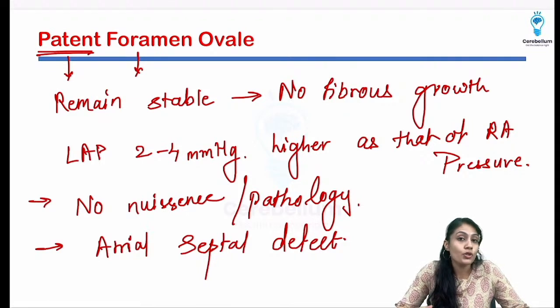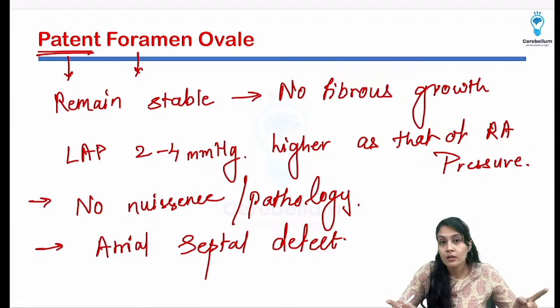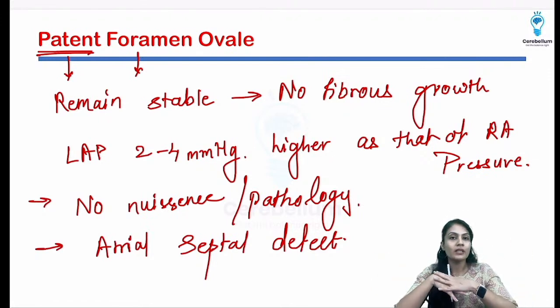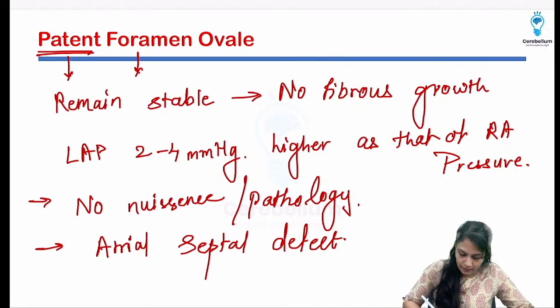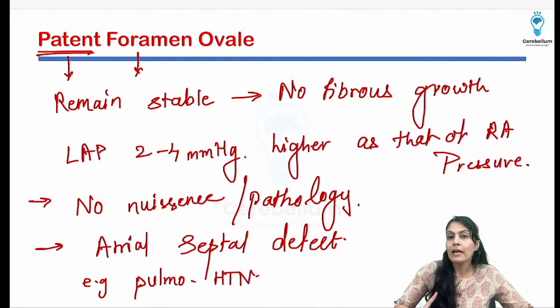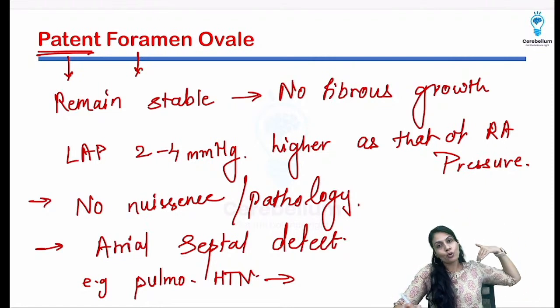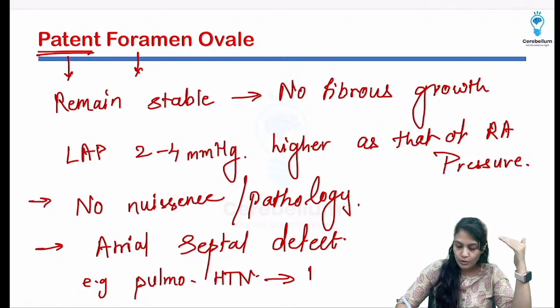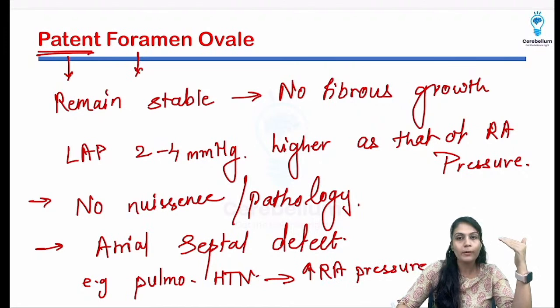Now the right atrial pressure starts to increase. If the right atrial pressure starts to increase, this valve is going to open. And if that opens, definitely there is going to be mixing of the blood. If such a person develops pulmonary hypertension, that is going to be a major problem, because pulmonary hypertension gives back pressure on the right ventricle, and back pressure on the right atrium also. So it is going to increase the right atrial pressure, and when it overcomes the left atrial pressure, the valve